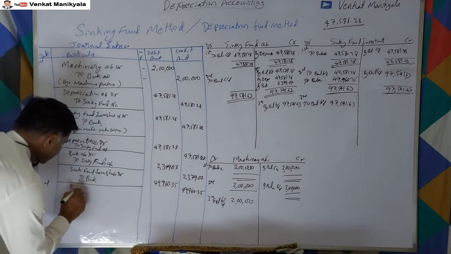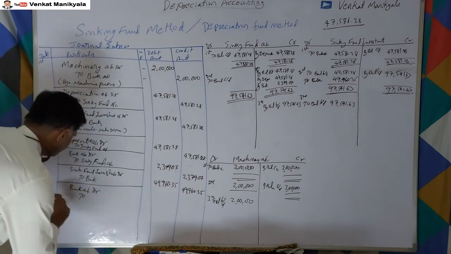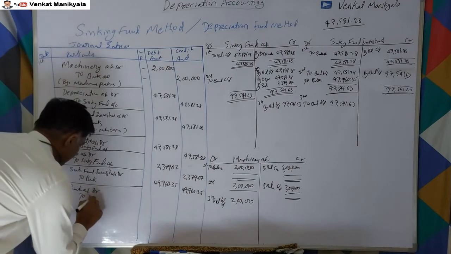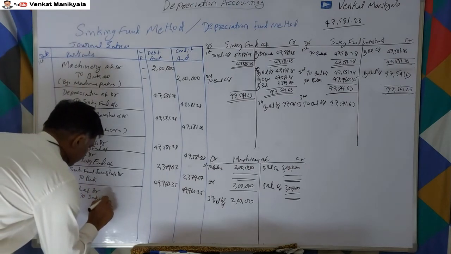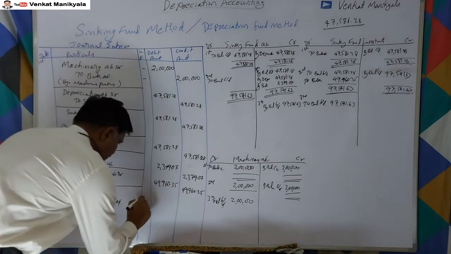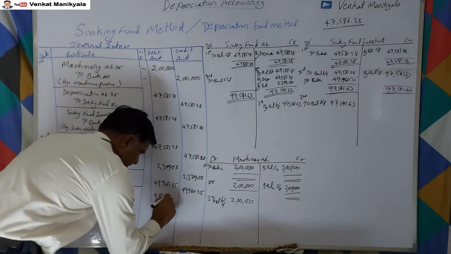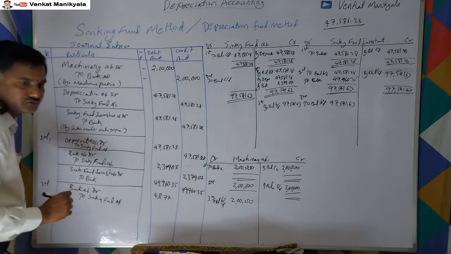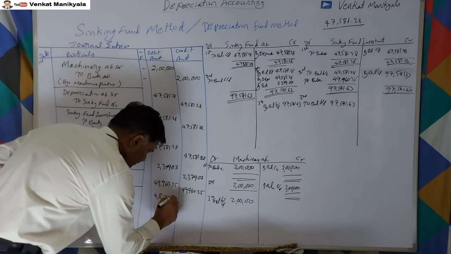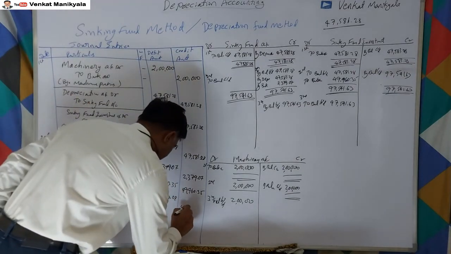Bank account debtor to sinking fund account 4,877.08, right?